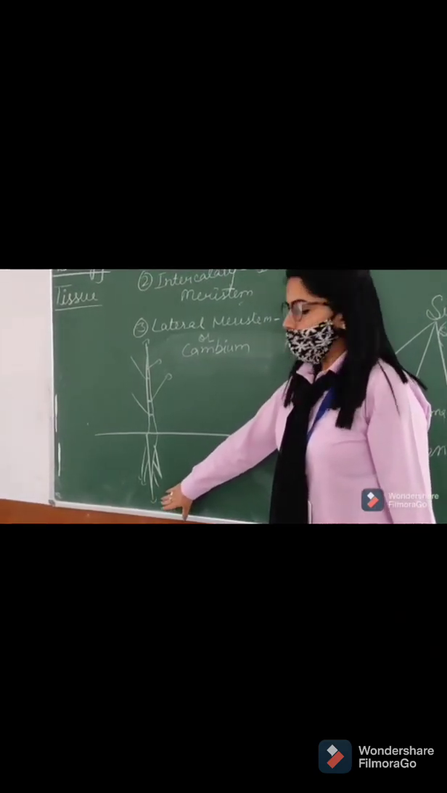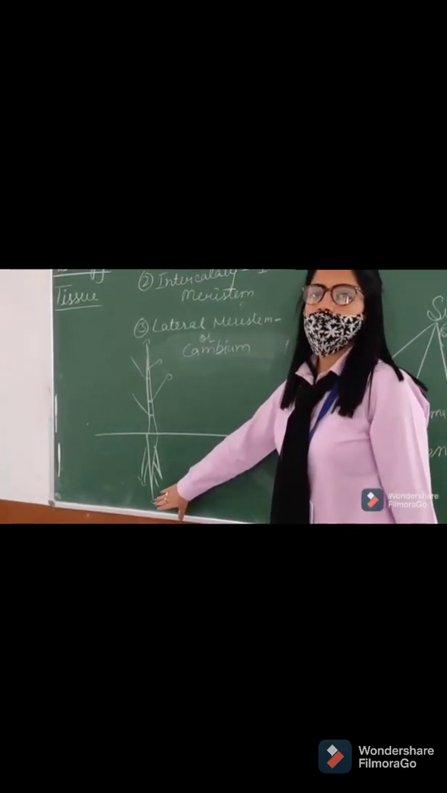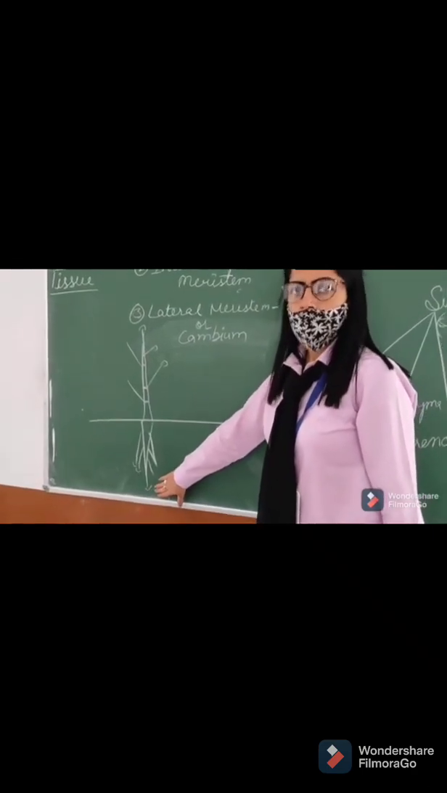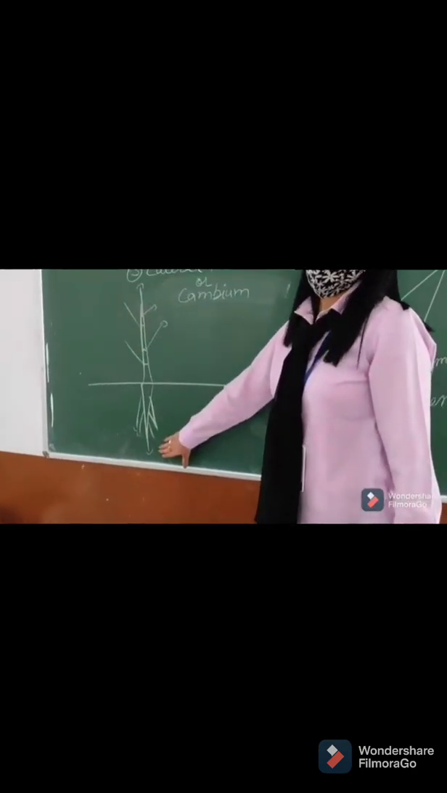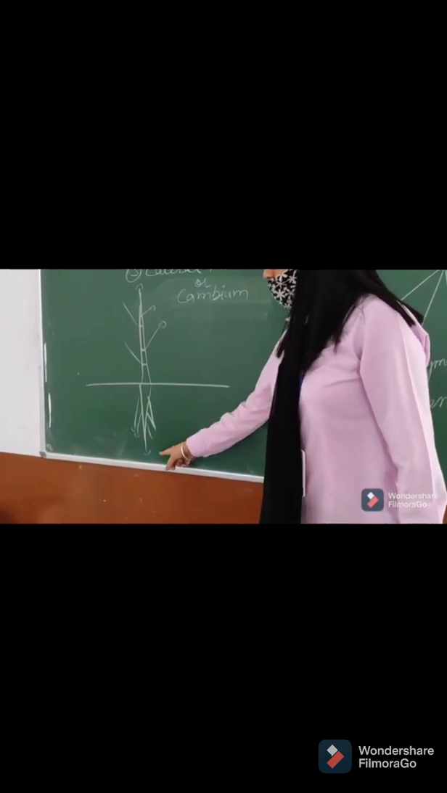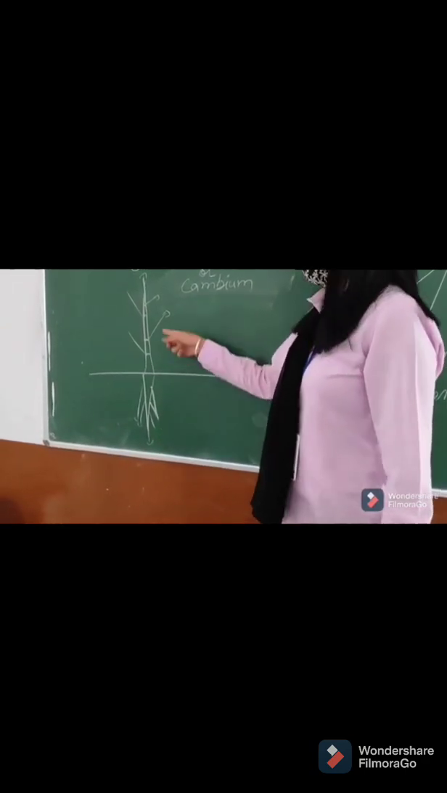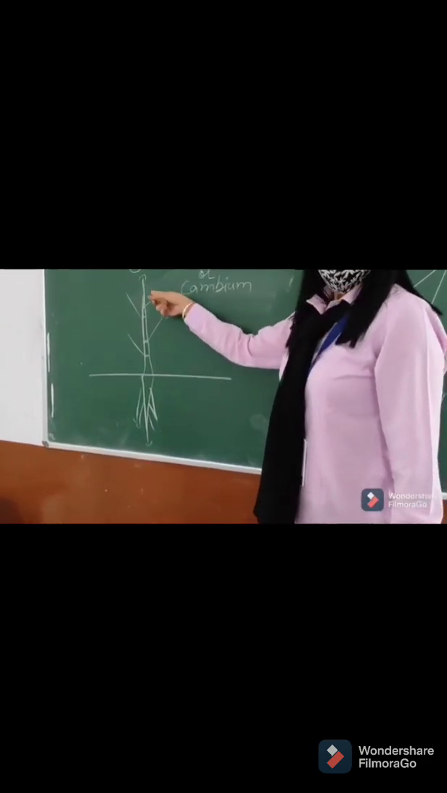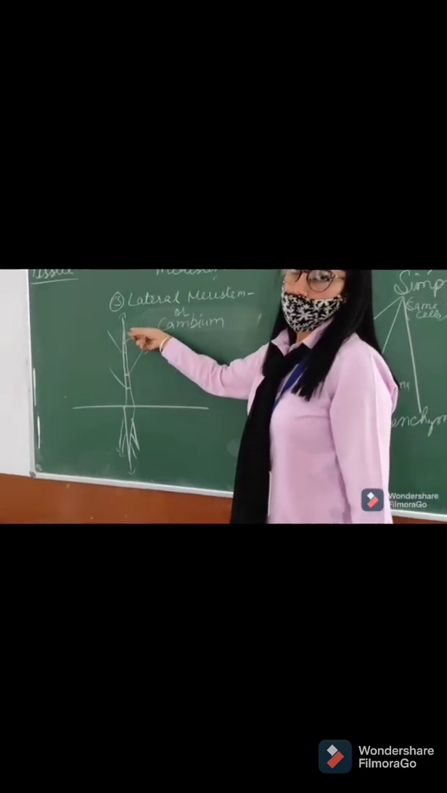When the tissues of apical meristem grow and cells divide here, the length of the plant increases. The apical meristem of the root increases the length of the root and the apical meristem of the stem increases the length of the stem.